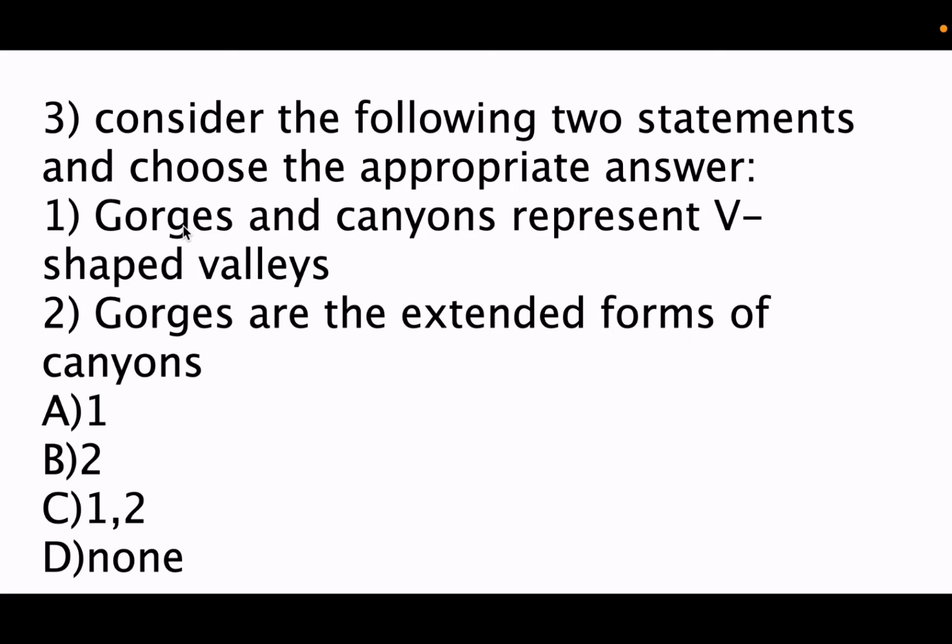Now a gorge is a V-shaped valley where a river runs through it, whereas a canyon is a deep valley with steep sides. Okay, is that clear? So both represent V shape and gorges are extended forms of canyons.